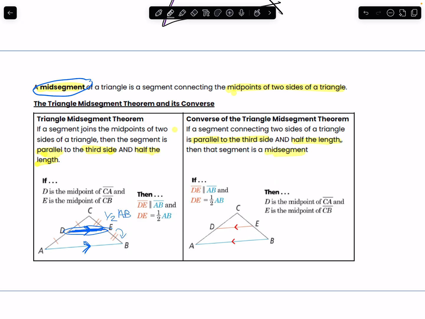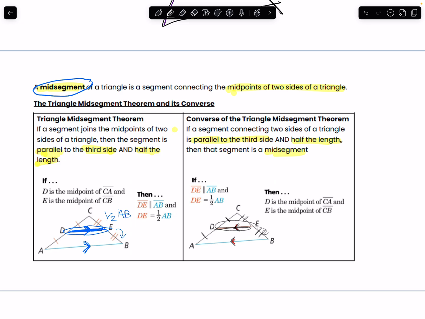So basically, without me telling you the length of DC, DE, DA, and EB, if I just tell you that these 2 lines are parallel, and I also told you that DE is 1/2 of AB, then you can just know through its converse that DC must be equal to AD and CE must equal EB. It makes DE the mid-segment.